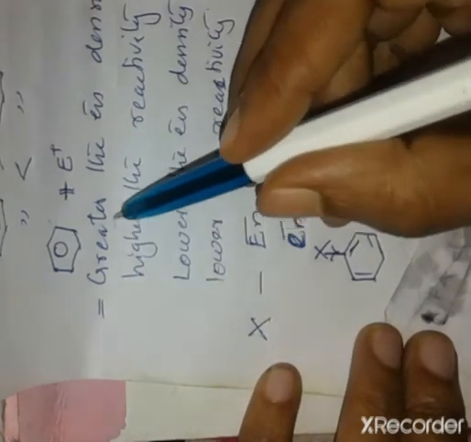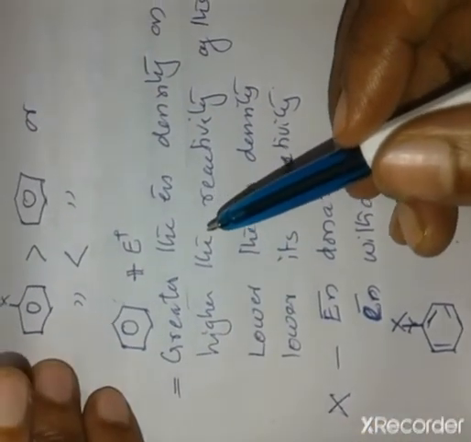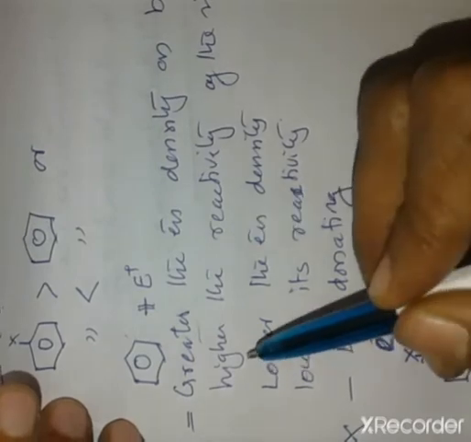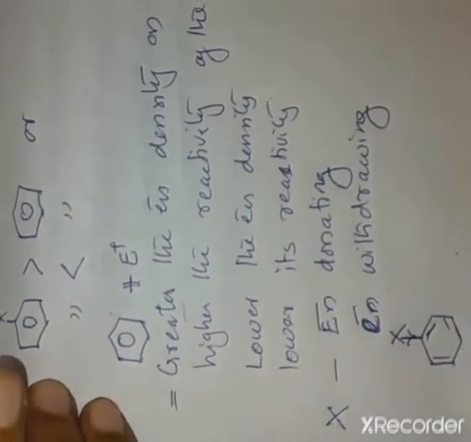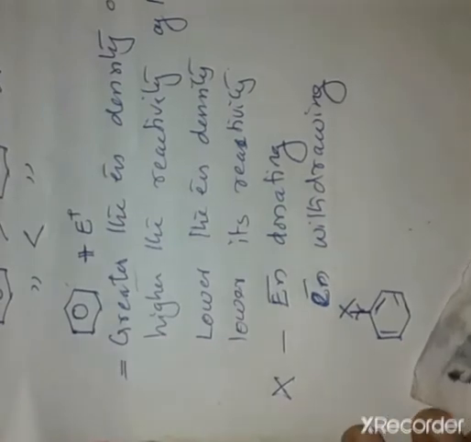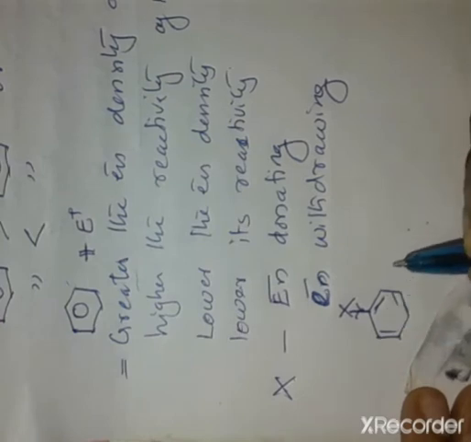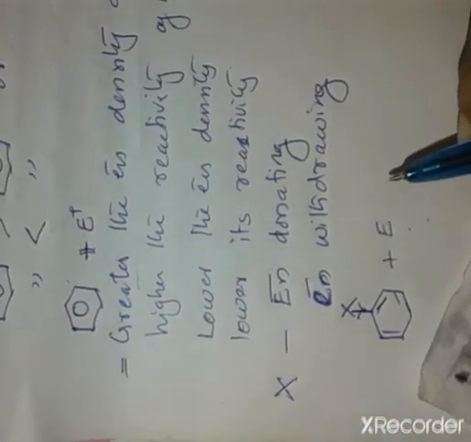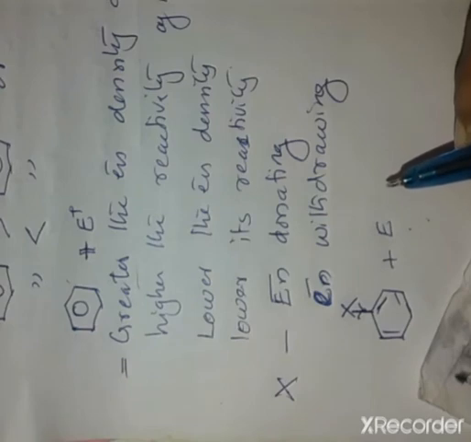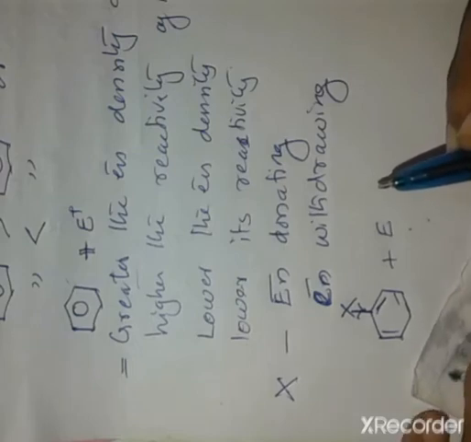Then what happens when the electron density of the ring increases? The greater the electron density of the benzene ring, the higher the reactivity of the ring towards the electrophilic substitution reaction. So if X is an electron donating group, it increases the electron density of the benzene ring and shows higher reactivity. It is activating the ring towards electrophilic substitution reaction, and the electrophile attacks very easily.